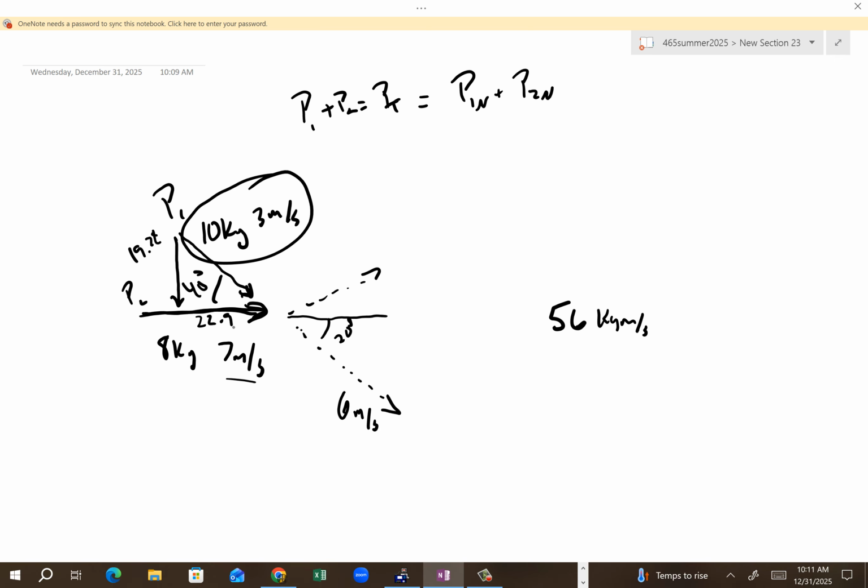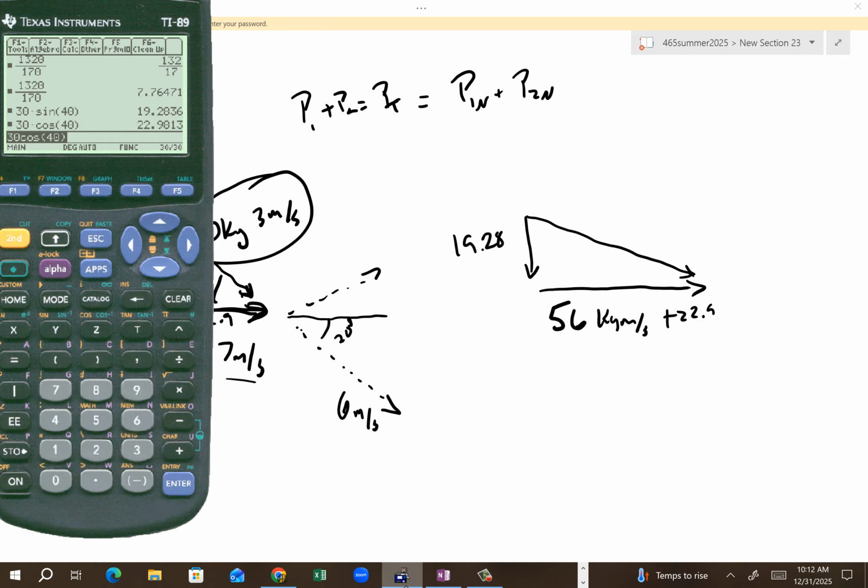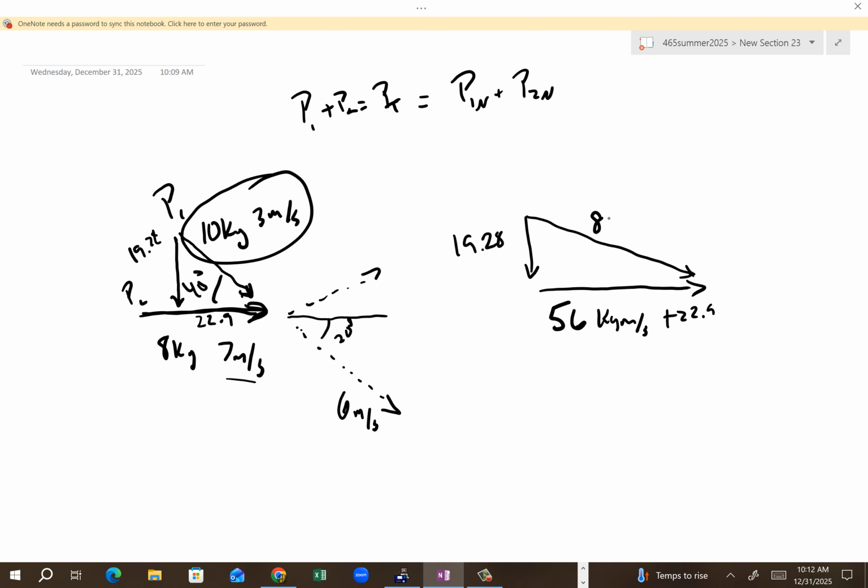Okay? Which means that what I've got is plus 22.9, and then I've got this down, so that's this direction. And I've got 19.28 this direction. You with me? Okay, which means that my total is thus, yes? Make sense? So when I do that, I'm going to get 56 squared plus 19.28 squared, and then the square root of that, 81.3.